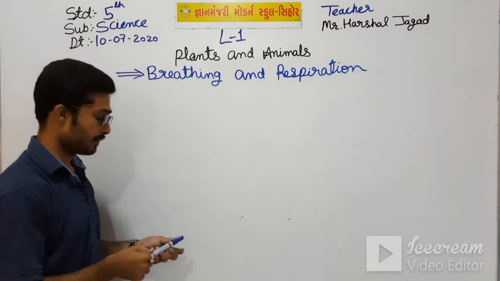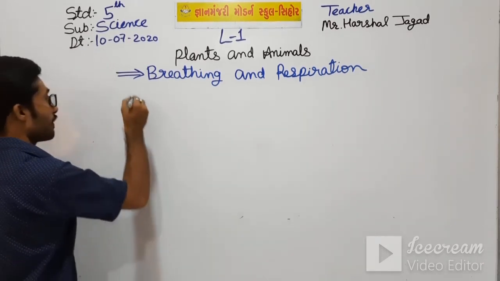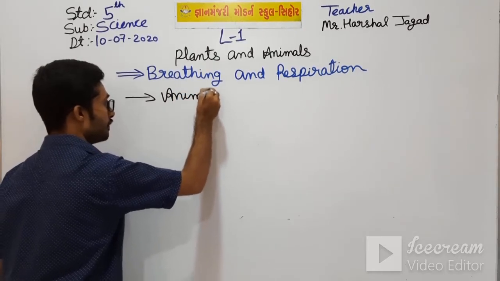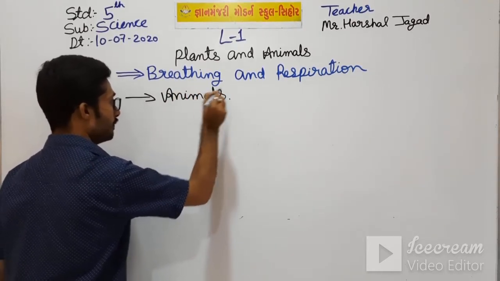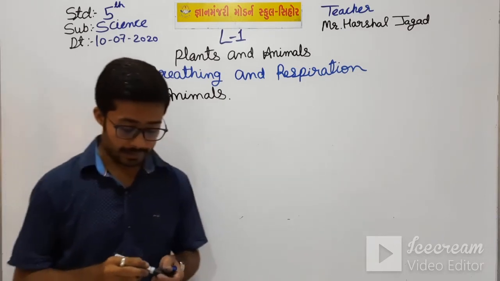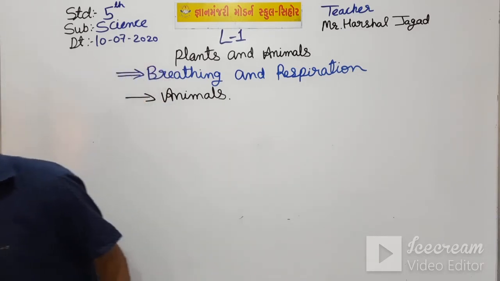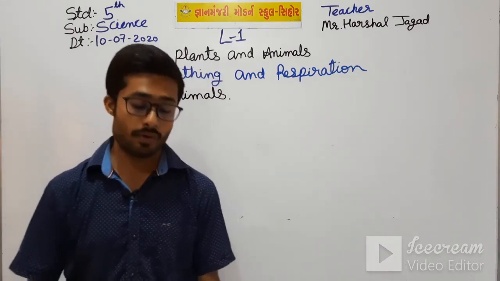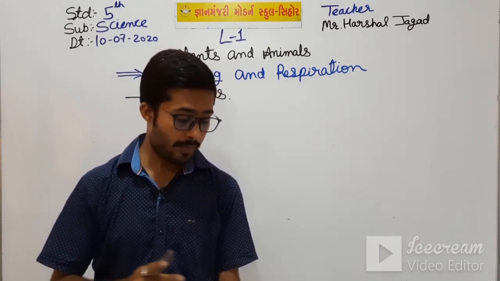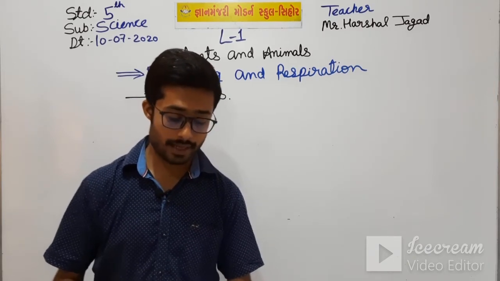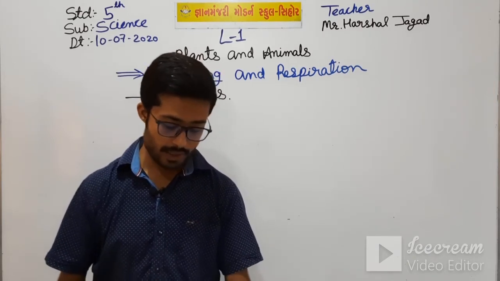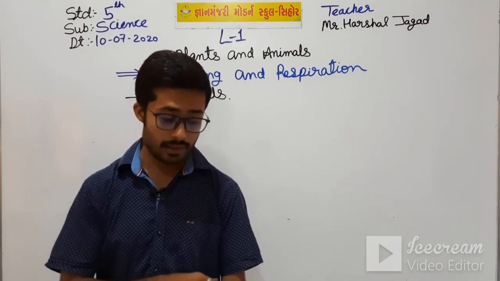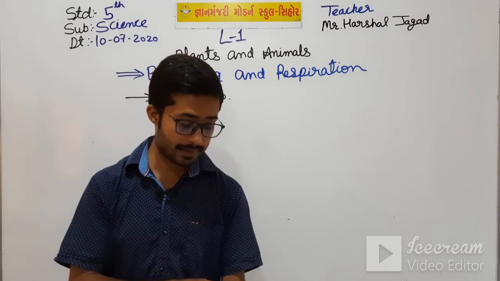So, animals. In your textbook, animals are divided into many types, like terrestrial animals, aquatic animals and insects.